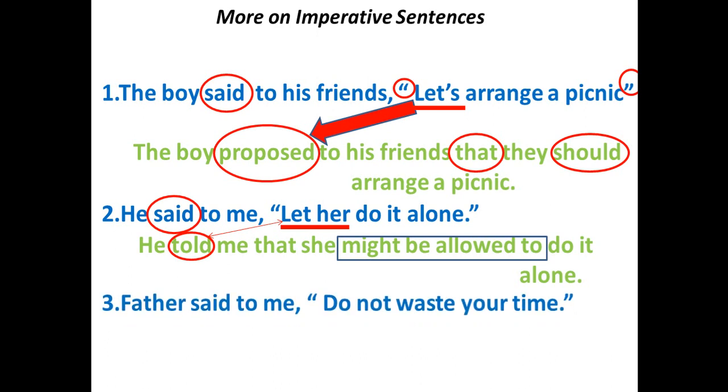So what about the next? This imperative sentence is a negative one. So what happens in this case?